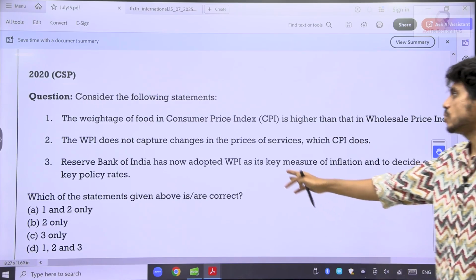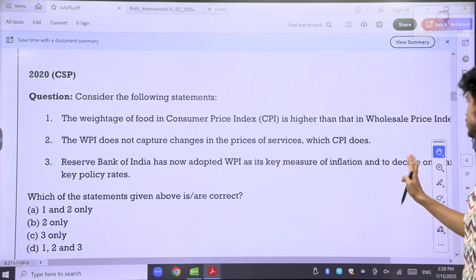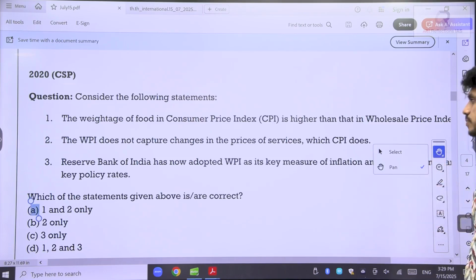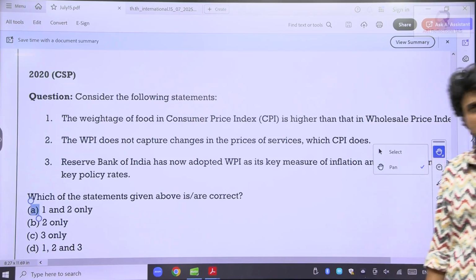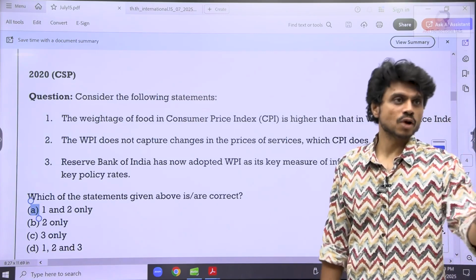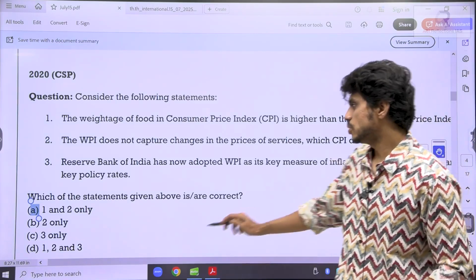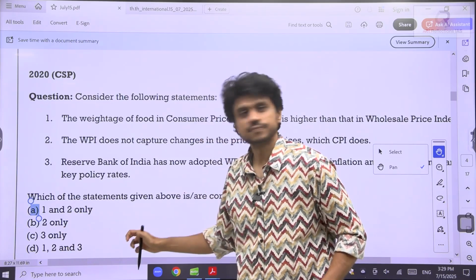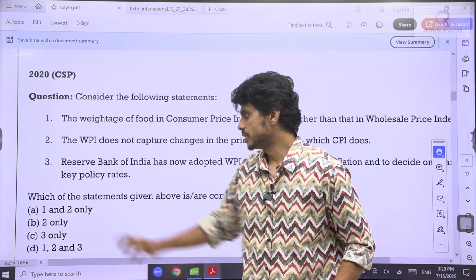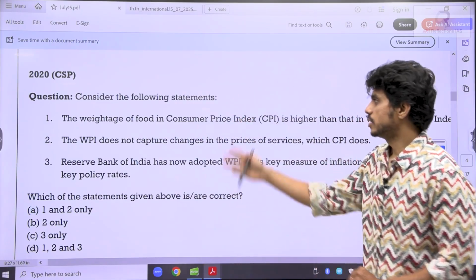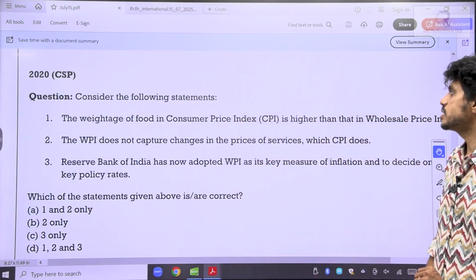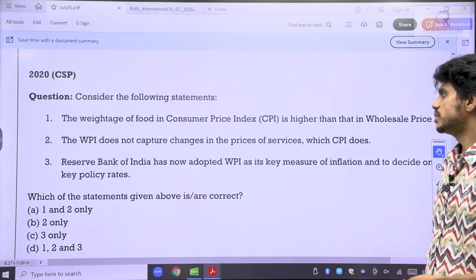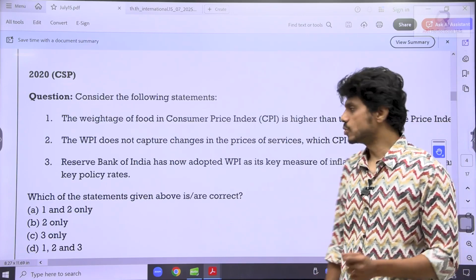Reserve Bank of India has now adopted WPI as its key measure of inflation to decide on the key policy rates. When you are solving these questions, first eliminate the wrong options. We will eliminate this easily, so two options are gone. WPI does not capture the changes in the prices of services which CPI does. True? That is true.